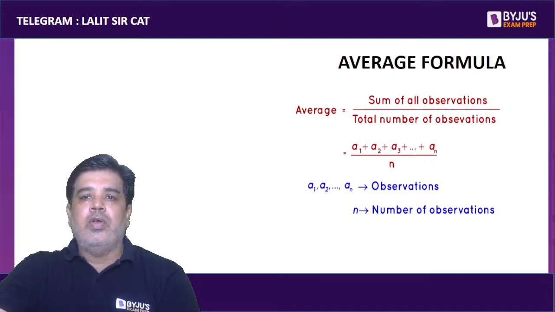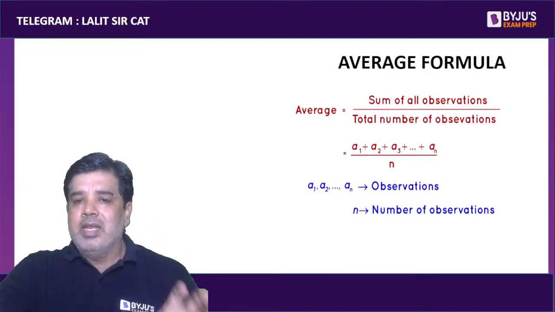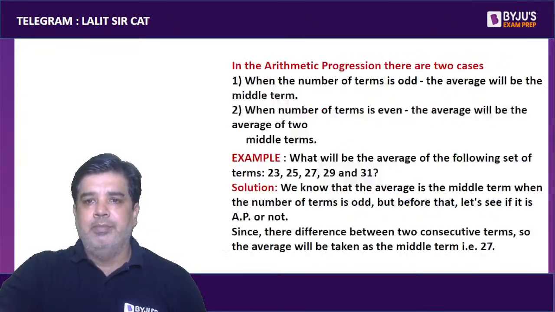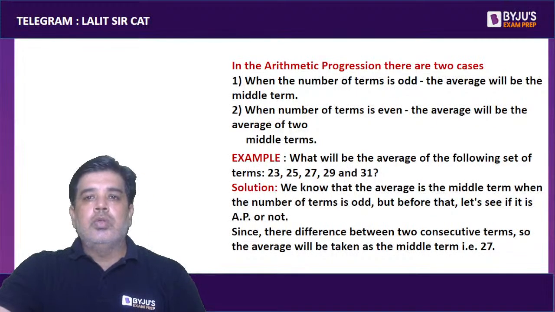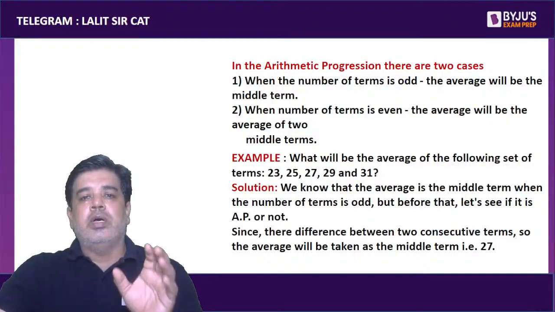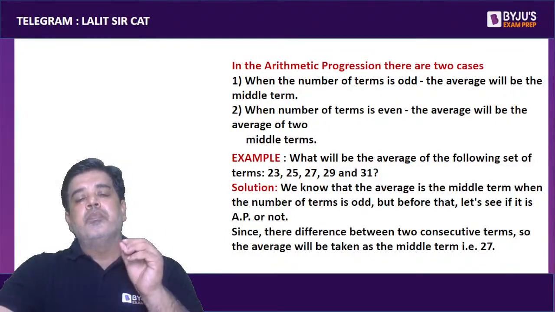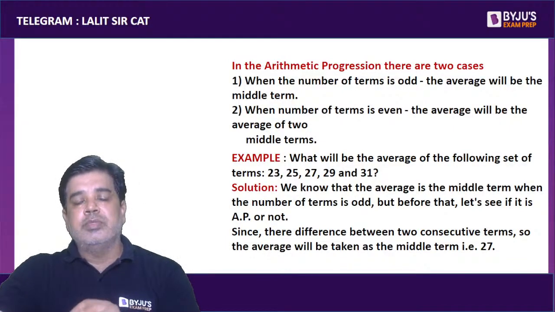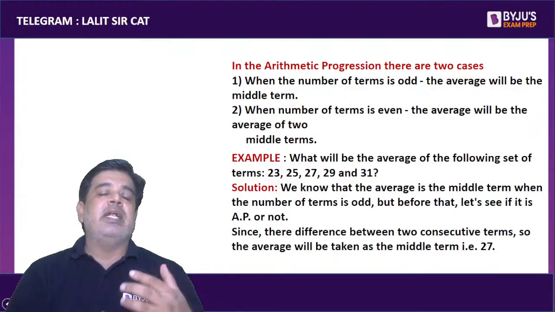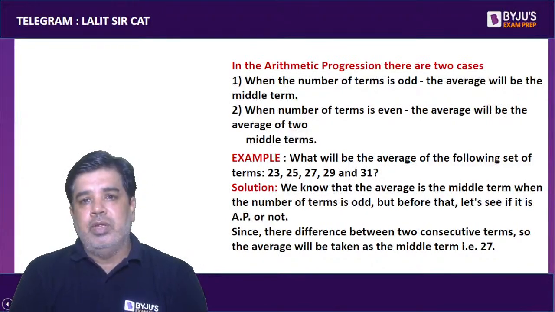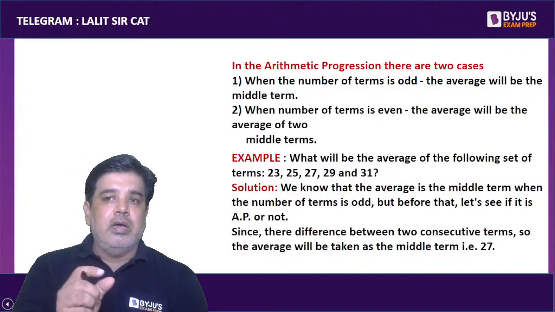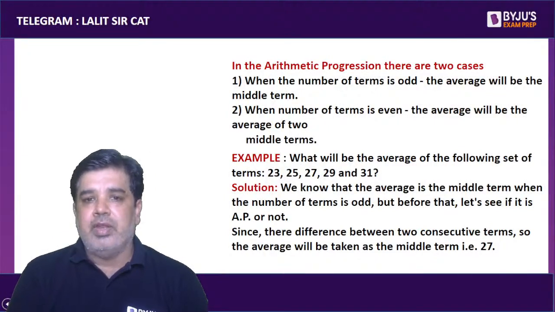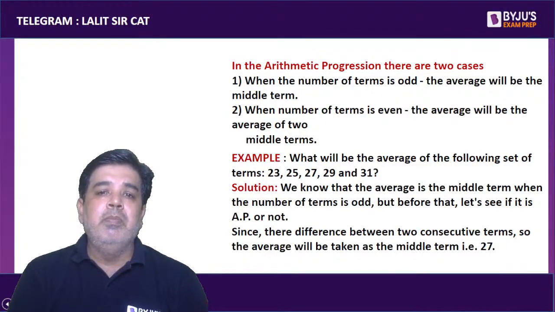The basic formula of average is sum of all observations upon number of observations. I think everybody is aware of this formula. If the terms given in the data are such that the difference between the terms is the same, or we can say the terms are in AP, then the term which is exactly in the center of the data is the average, the mean of the complete data.